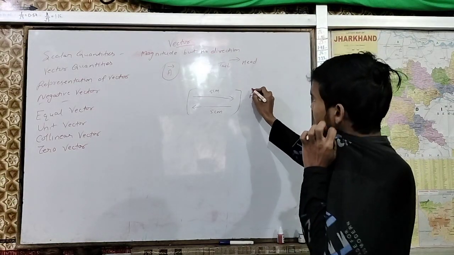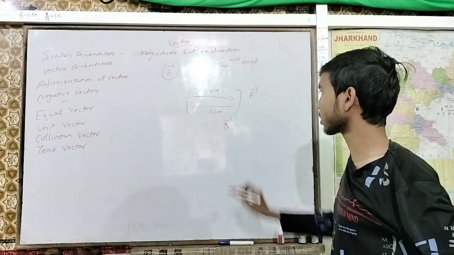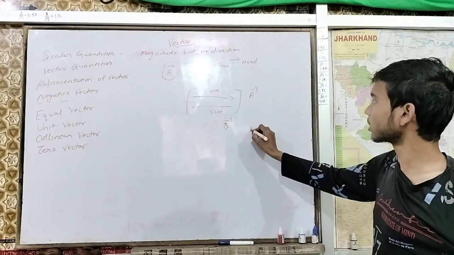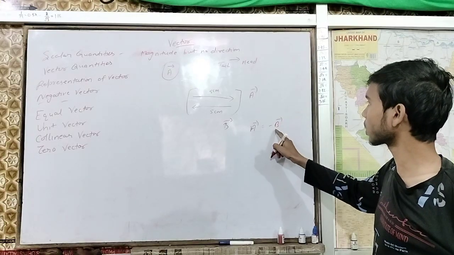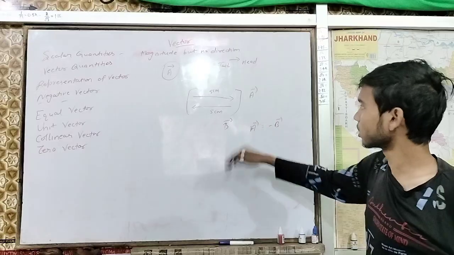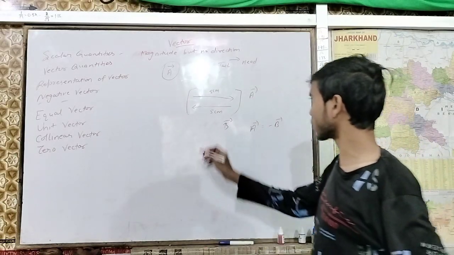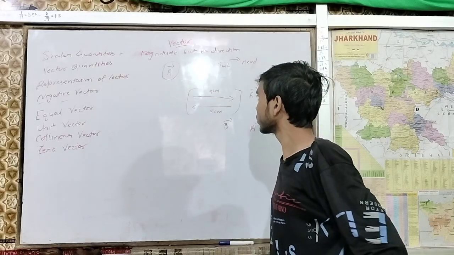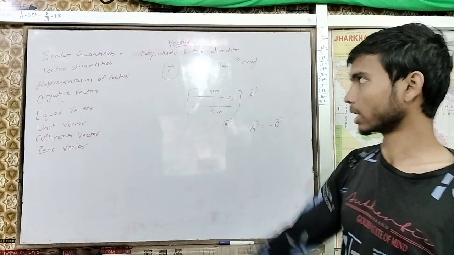Let's say the name of this is vector A, and the name of this is vector B. We can also write it like that: A is equal to minus B. So it is telling you that this is in the opposite direction. Clear? Minus 5. It is enough about negative vectors.